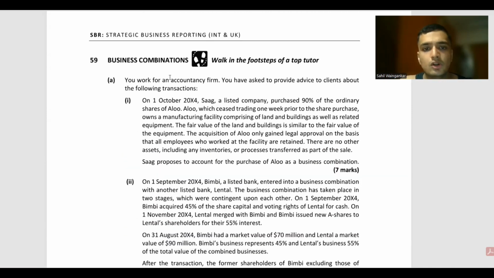On 1st of October 14, SAG, a listed company, purchased 90% of ordinary shares in Alu. Alu, which ceased trading 1 week prior to the share purchase, owns a manufacturing facility comprising of land and building as well as related equipment. The fair value of the land and building is similar to the fair value of the equipment. The acquisition of Alu only gained legal approval on the basis that all employees who worked at the facility are retained. There are no other assets, including any inventories or processes, transferred as part of the sale.